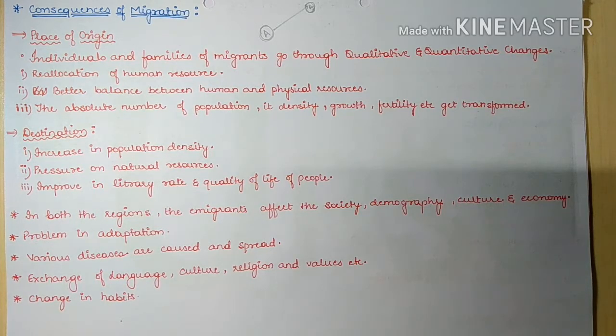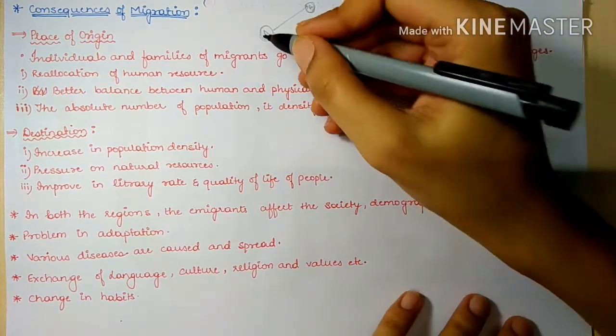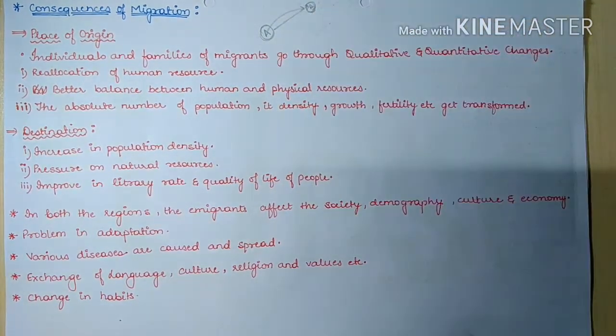Okay, so all these indexes like density of population, population growth, growth rate, death rate, birth rate, etc., everything, these absolute numbers will get transformed because of migration of people from this area. Next is the destination, where the people are reaching after migration.